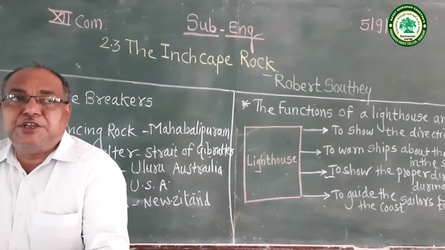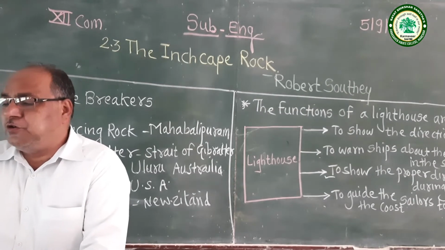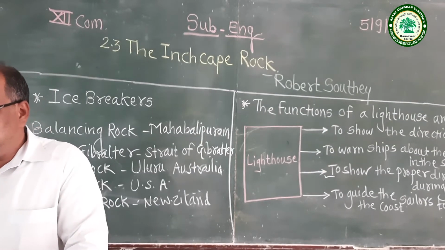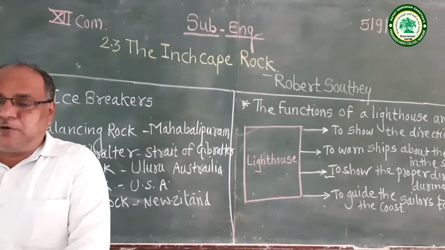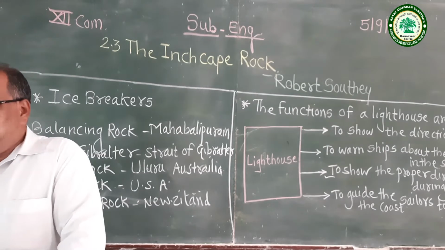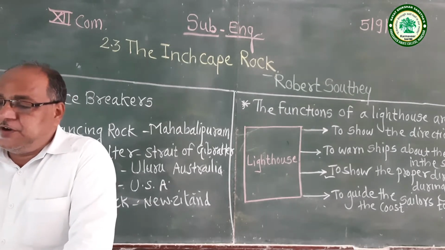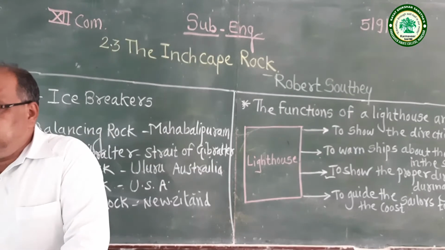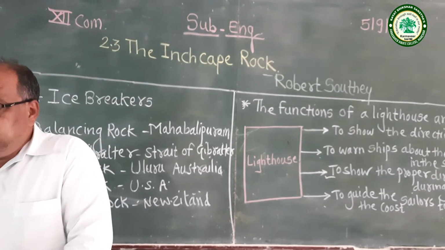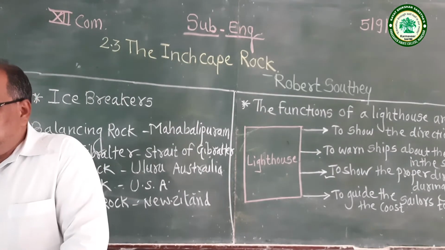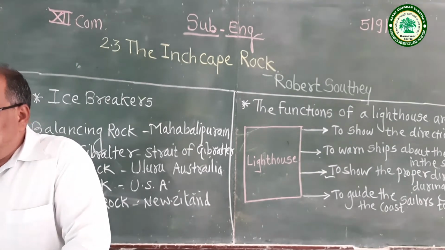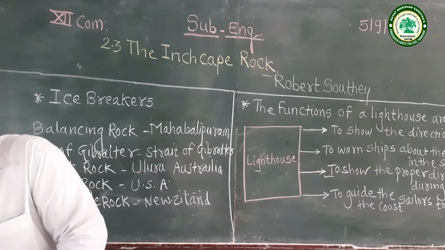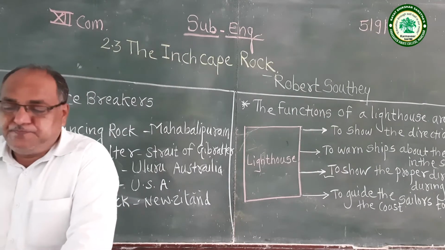Now let us know something about the poet Robert Southey. Before starting the actual poem, we are going to discuss the literary work of Robert Southey. Robert Southey was born in 1774 and died in 1843. He was born in Bristol, England. He was the son of a draper, educated at Westminster School and Balliol College, Oxford.